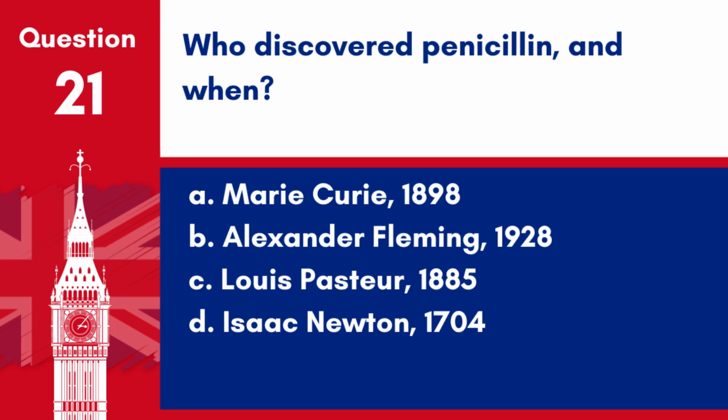Question 21. Who discovered penicillin and when? A. Marie Curie, 1898. B. Alexander Fleming, 1928. C. Louis Pasteur, 1885. D. Isaac Newton, 1704.